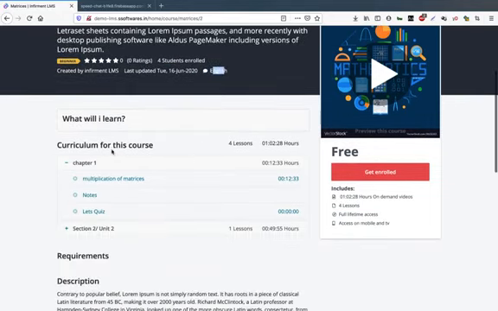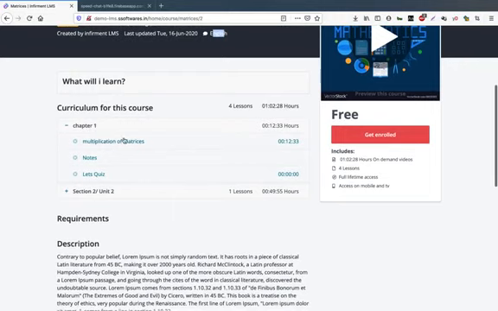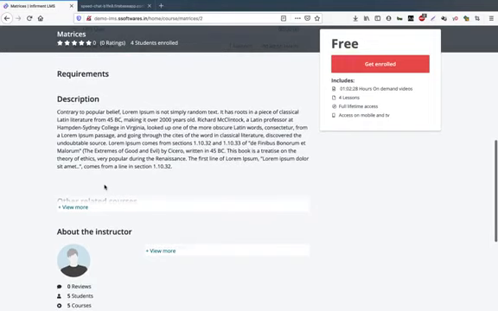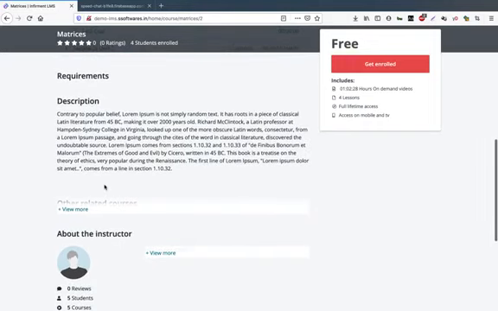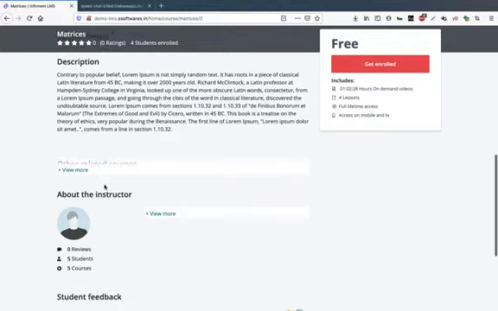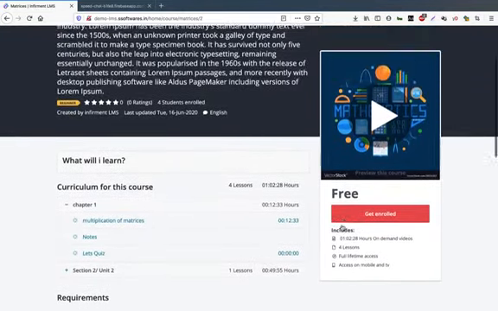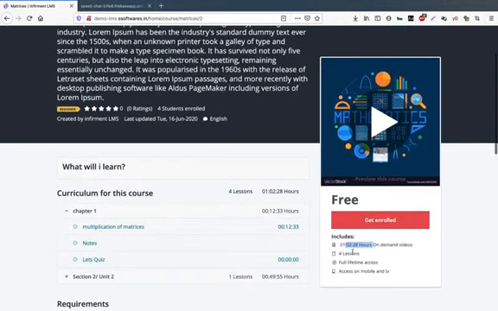Here they will see the curriculum, like chapter 1, what the topics are, and in the topics, what the content is, like video, audio, notes, or quiz. And there will be a detailed description which represents this course before the student enrolls. It will also give short analytics, like how many hours this course is, how many lessons there are, how long access it will give to the student, and on which devices it is accessible.